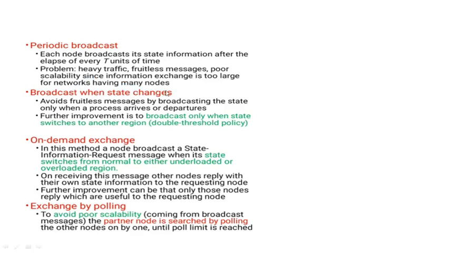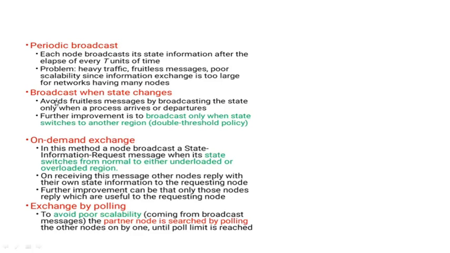And broadcast when state changes also broadcasts a message on state change. Only when the state changes does it broadcast a message, which avoids the unnecessary broadcasting for every t units of time, for example every 10 seconds in the previous method.